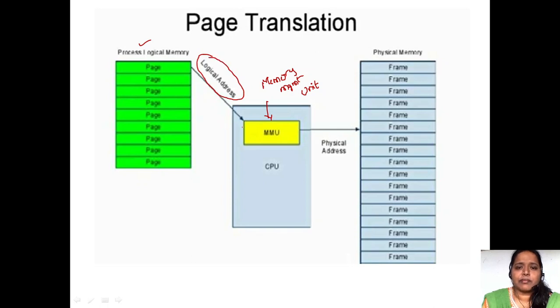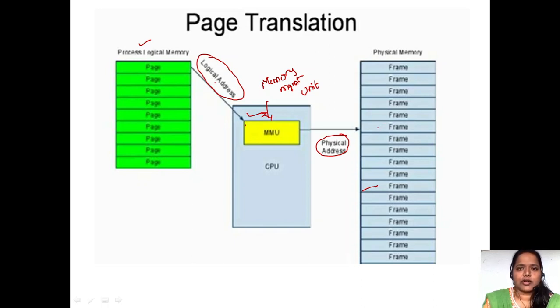We give these logical addresses to the Memory Management Unit, and it converts them into physical addresses where the actual data resides. Fine. So this is how we have the page translation.